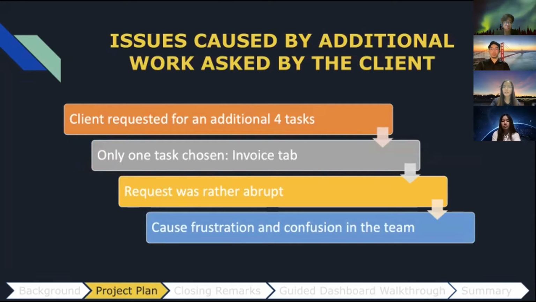The reason why we have decided to select this task is because this is the task out of the 4 tasks which is most possible to be completed, as the requirement for this task is fairly similar to the requirement and the structure for the financial performance and cash movement tab. And the reason for not accepting some of the other tasks is largely because of the tight deadline and requirements that are beyond our project scope. Additionally, these requests are rather abrupt and as a result had caused some frustration and confusion in the team.